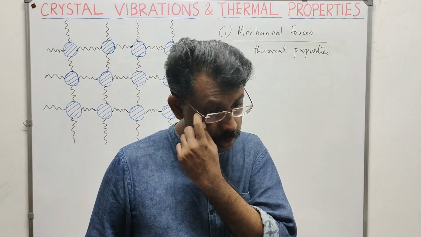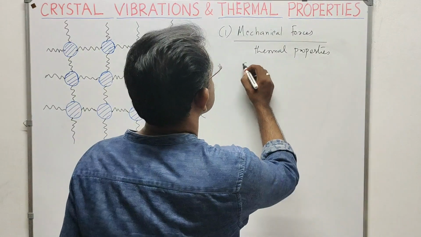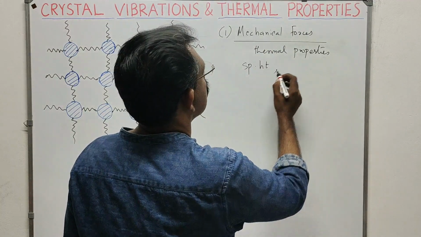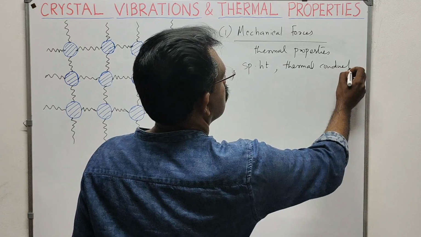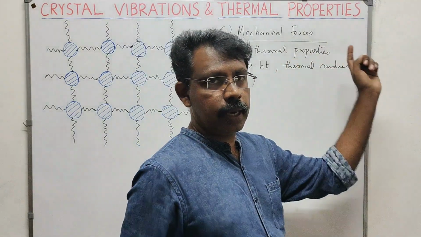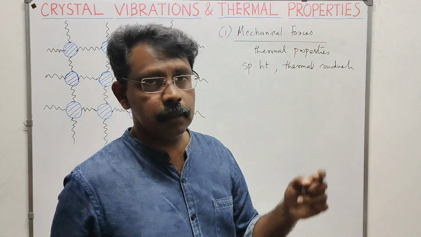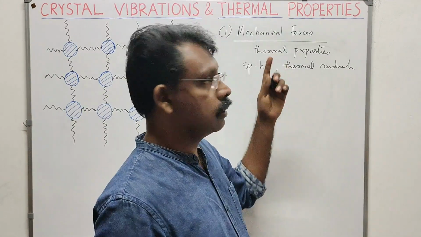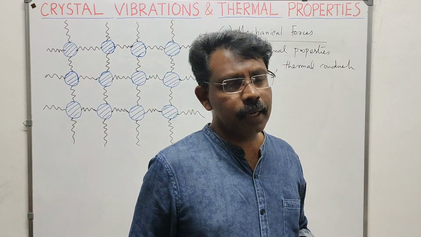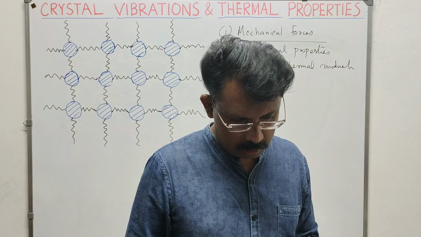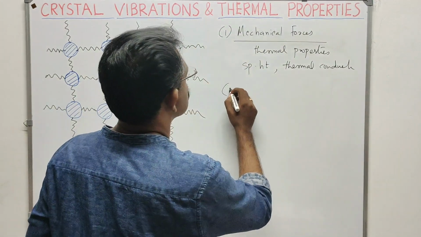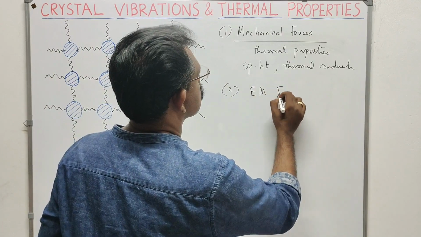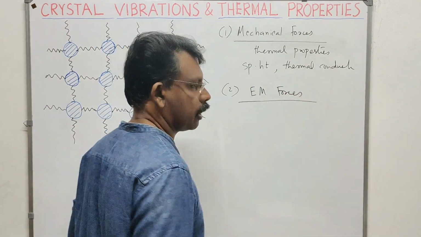Thermal properties, as we know, include specific heat capacity and thermal conductivity. These are all properties which we can gather from studying the vibration of the lattice with mechanical forces. The second type of force which can be applied to make this lattice vibrate is electromagnetic forces. So electromagnetic forces can be applied.